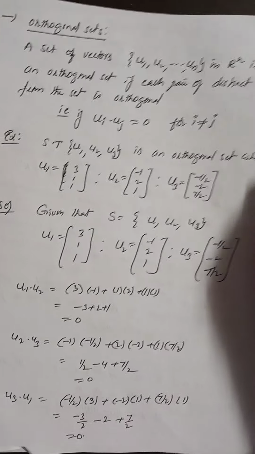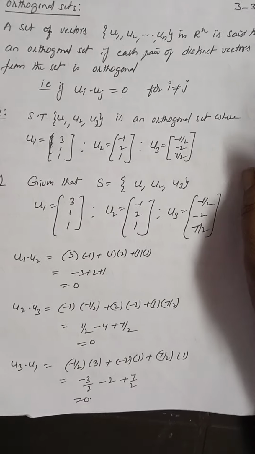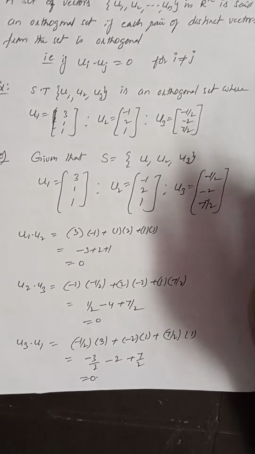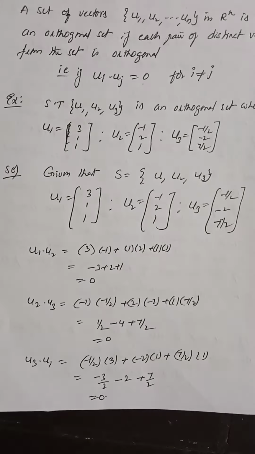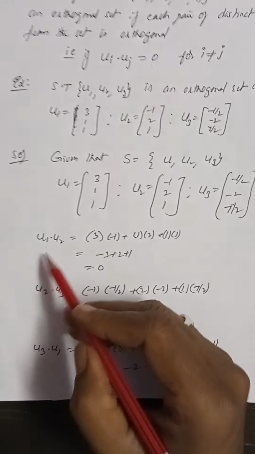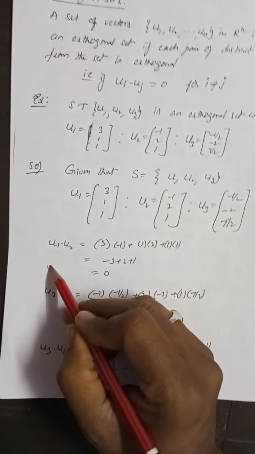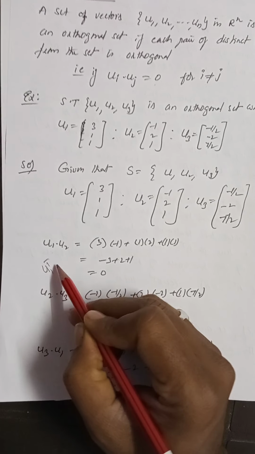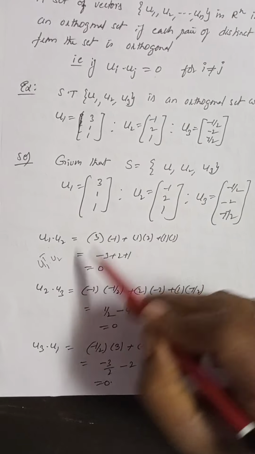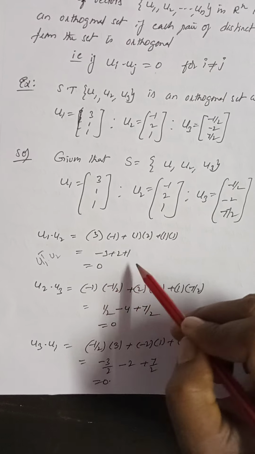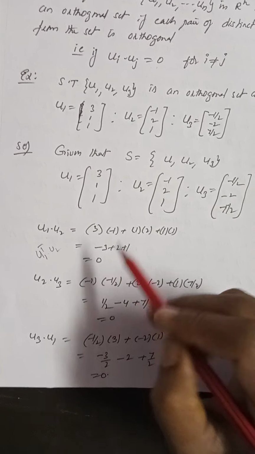Now, one example: show that u1, u2, u3 is an orthogonal set, where u1, u2, u3 are given. That means we have to find the inner product of u1, u2 and u2, u3 and u3, u1. Now, inner product of u1, u2. What is the definition of the inner product of u1, u2? That is nothing but u1 transpose into u2, no? That is u1 transpose into u2, ordinary multiplication of two matrices, you will get this answer as 0.